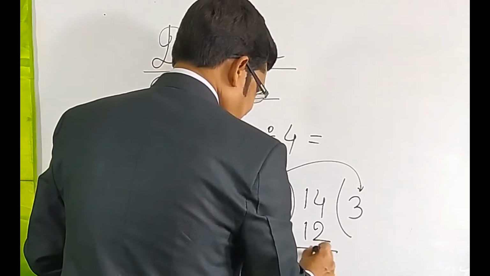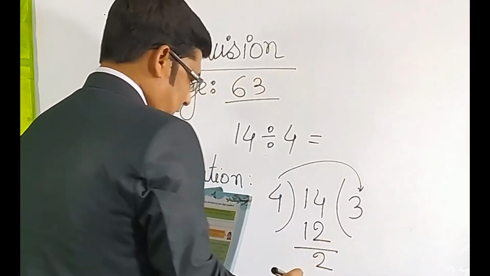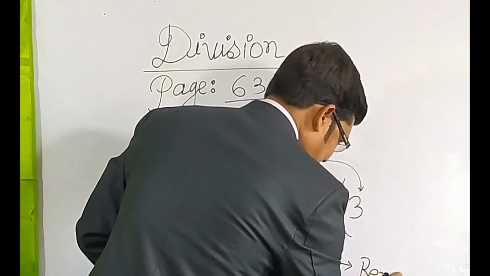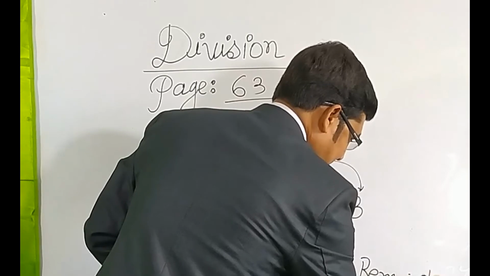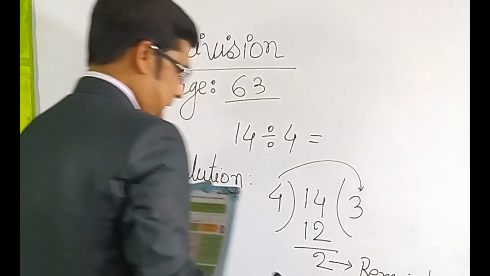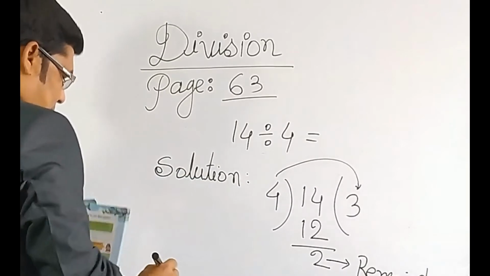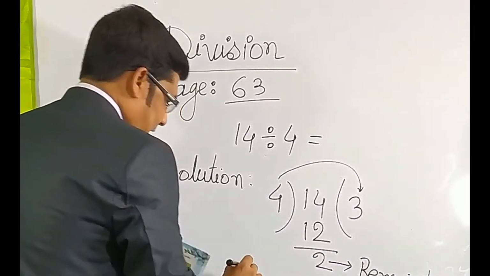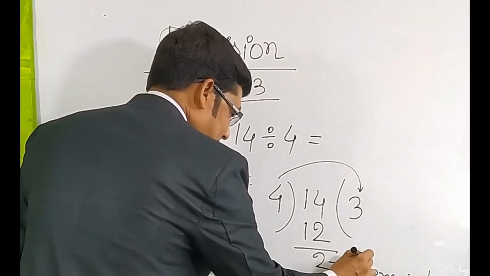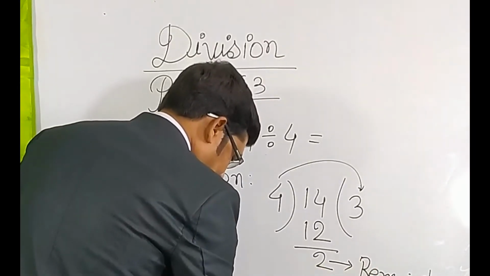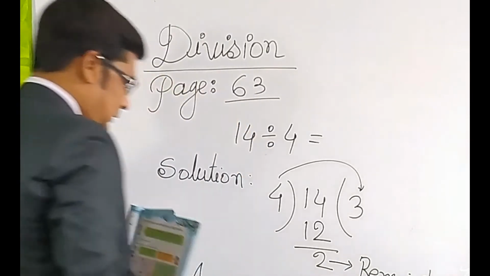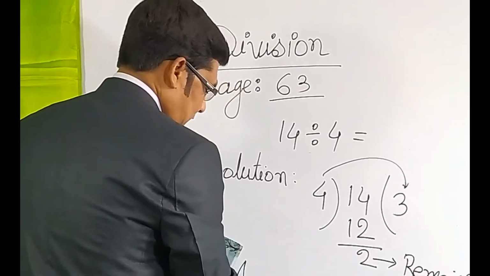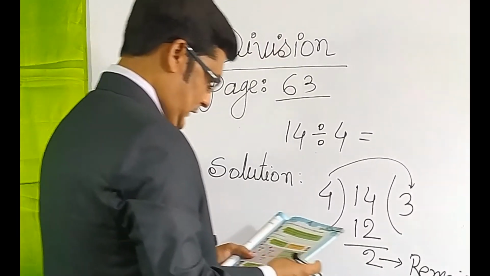Okay, my dear students, this is the remaining left. This is called the remainder, R-E-M-A-I-N-D-E-R. This is called remainder. Okay, when you answer, write down your answer as 3 remainder 2. You will answer this way. This is our answer, and this is our question.